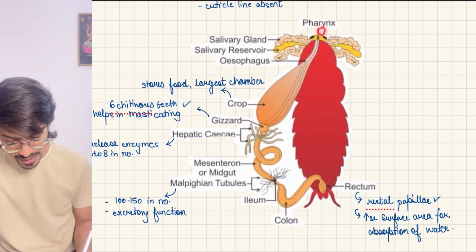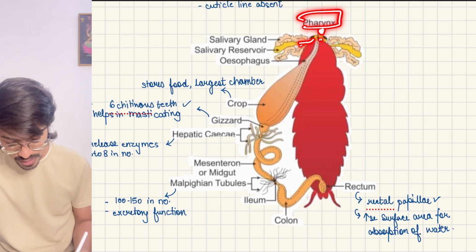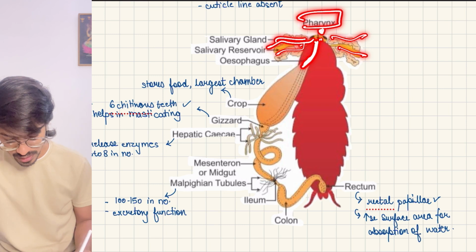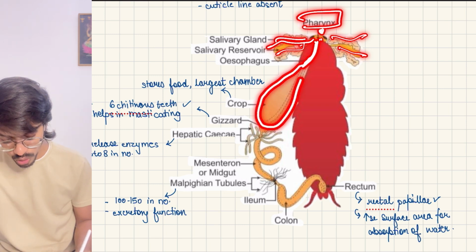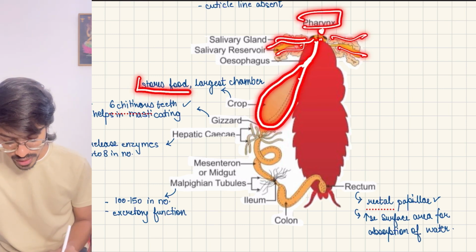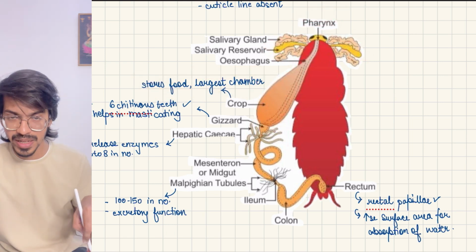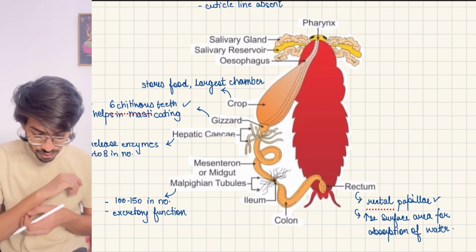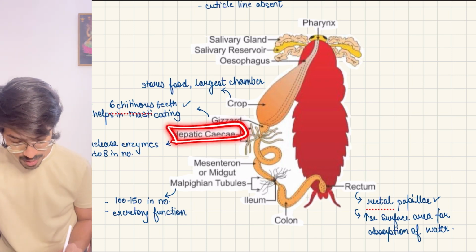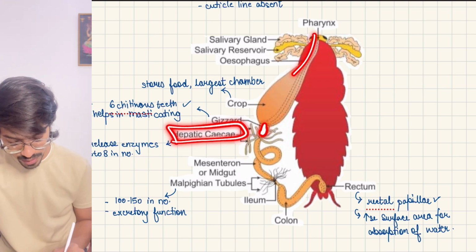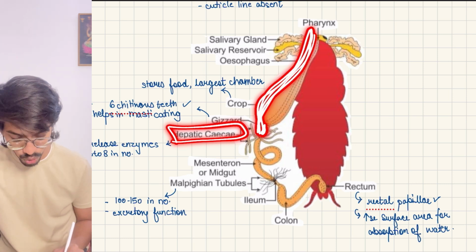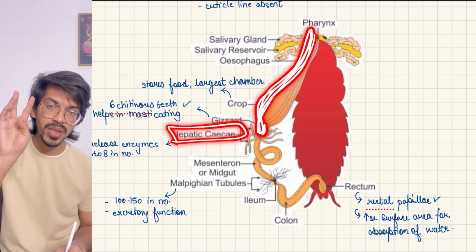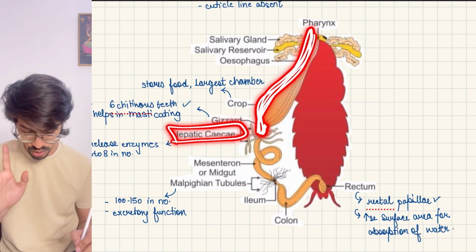So over here, the mouth is there, then the pharynx. The salivary glands and reservoirs are present, connecting with the esophagus. The esophagus opens into the crop. The crop stores the food and is the largest chamber in this alimentary canal. Moving on, there is a smaller organ called the gizzard, and from there the hepatic caeca are present. From here to here is the foregut. So the foregut has the pharynx, buccal cavity, crop, gizzard and esophagus.